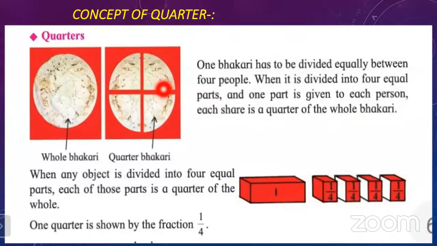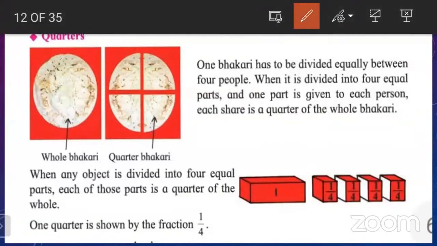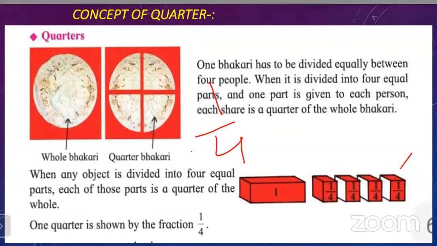Look at here. Very first, we have to understand that all parts are equal. No part is smaller or bigger. All the parts are equal. And so each part is the quarter. Each part is quarter, and which is written like this, that 1/4. It means 1/4. So look at here what the explanation is given.